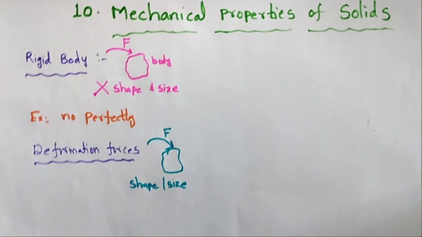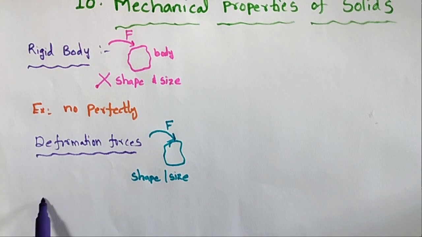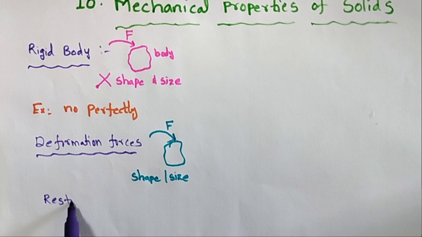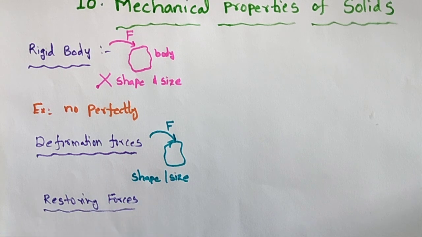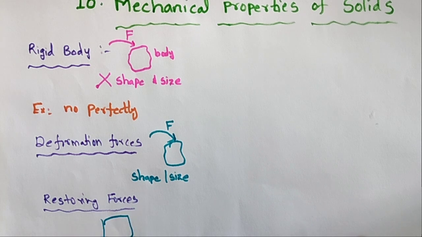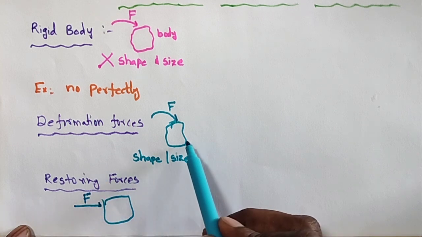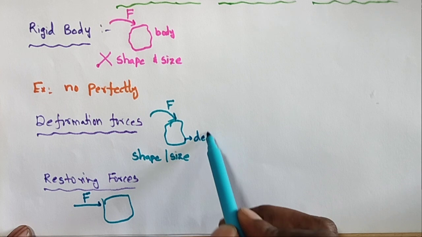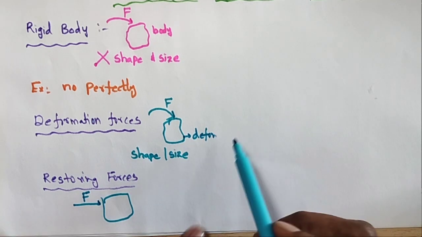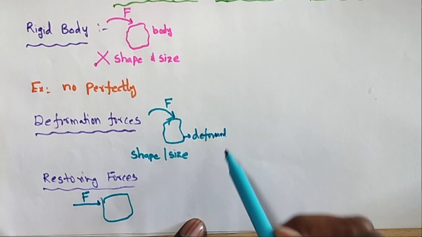And the third one is restoring forces. I am giving some definitions in mechanical properties of solids. What are restoring forces? When an external force, that is the deformation force, is applied on a body, the body is deformed.